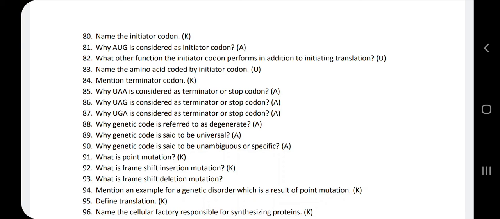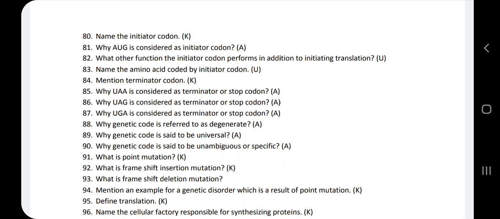Next, 85th question. Why UAA is considered as terminator or stop codon? You can go for even the 86th question also. Why UAG is considered as terminator or stop codon? Even the 87th question also. Why UGA is considered as terminator or stop codon?